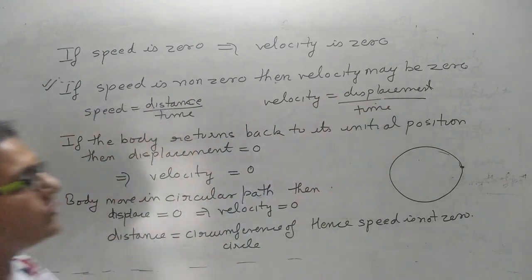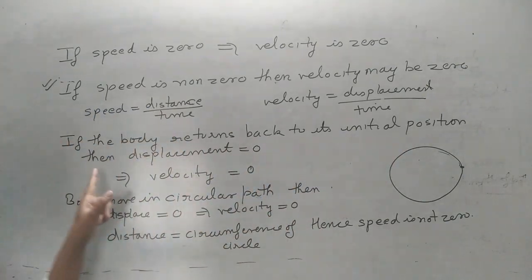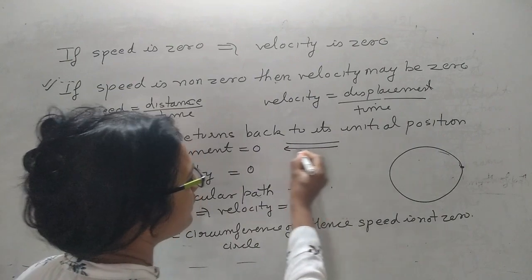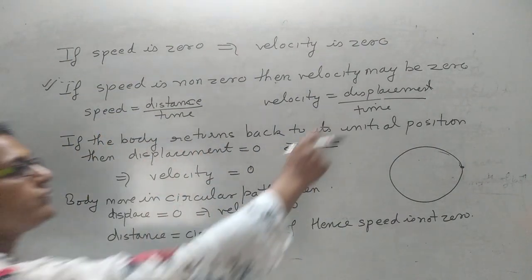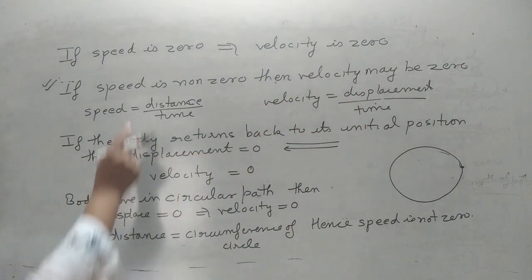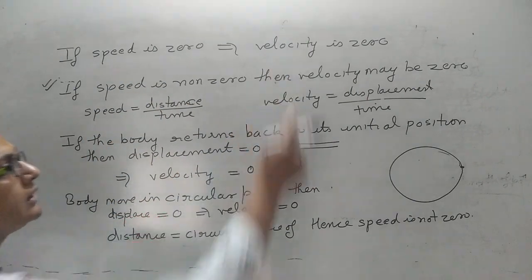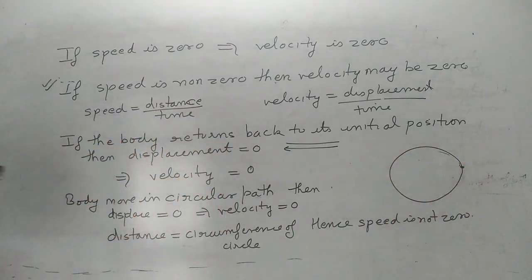If the body returns back to its initial position, whenever the body moves and then comes back to where it started, then the displacement is 0. So if displacement is 0, that means velocity is 0. The best example to show that if speed is non-zero, then velocity may be 0 is when the body is moving in a circular path.